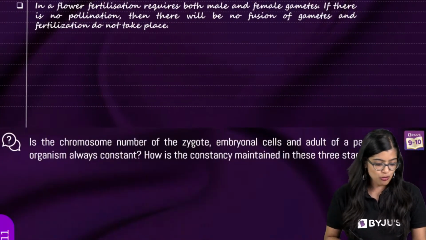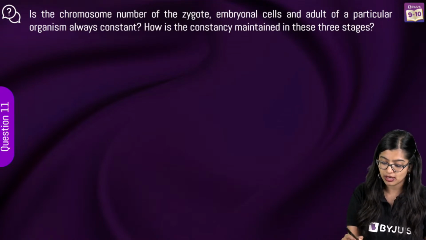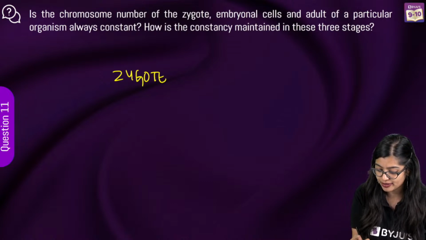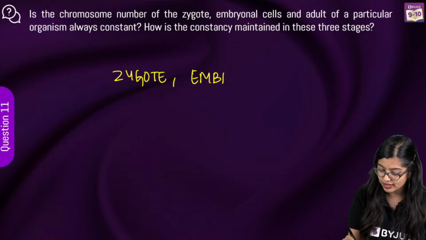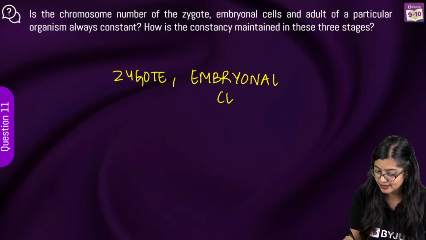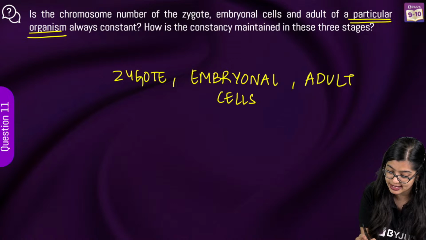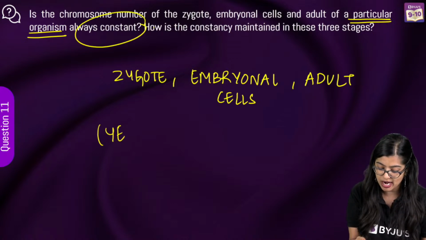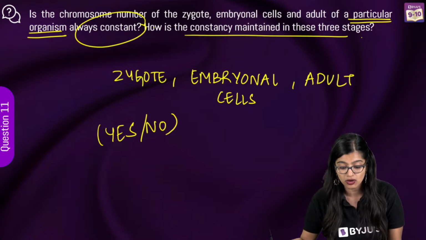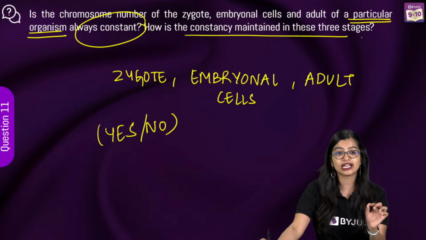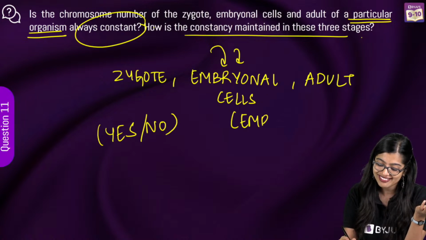Very good. Now moving on to question number 11 on your screens. Is the chromosome number of zygote, embryonal cells, and of an adult of a particular organism always constant? So the first part is a yes or no answer. The second thing is how is the constancy maintained in all the 3 stages. Focus: zygote, embryonal cells, which is nothing but embryo, and then adult.